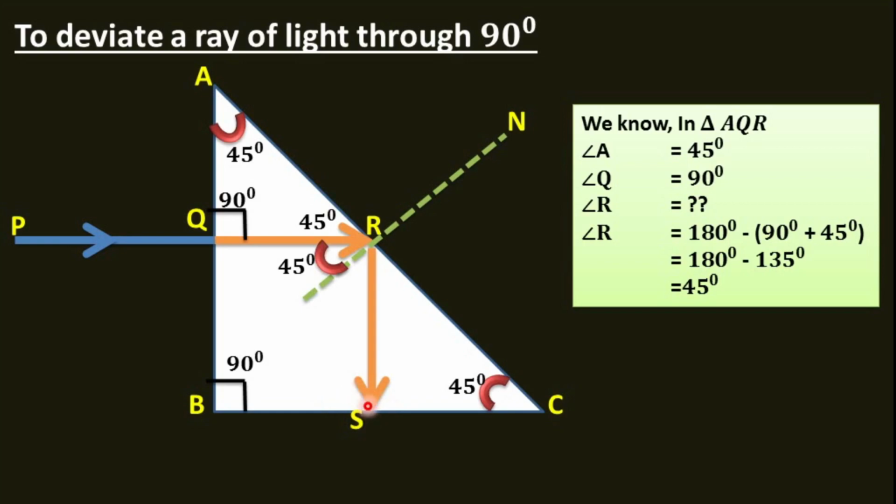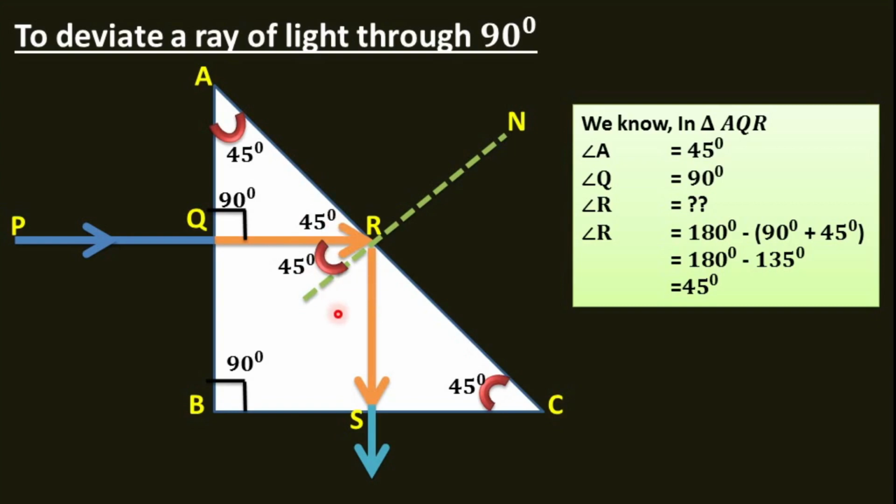Now what is the angle of incidence at S? Let us find it out as we have already done above. Take triangle CRS. Here angle R is equal to 45 degree and angle C is equal to 45 degree. Then surely angle S will be equal to 90 degree. So when a light is incident normally, it passes undeviated. So the ray of light goes out undeviated. So you can see that the incident beam gets deviated through 90 degree while emerging out of the prism.